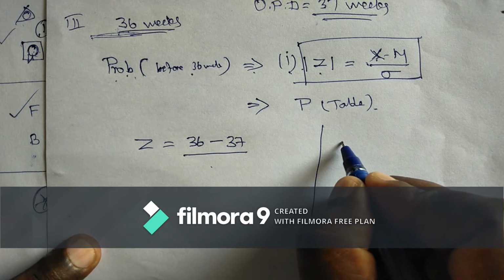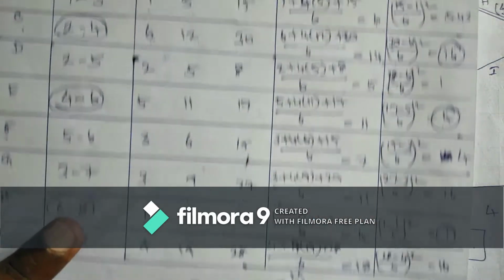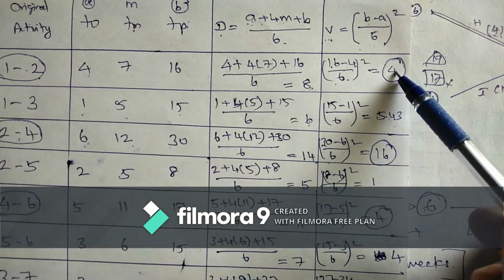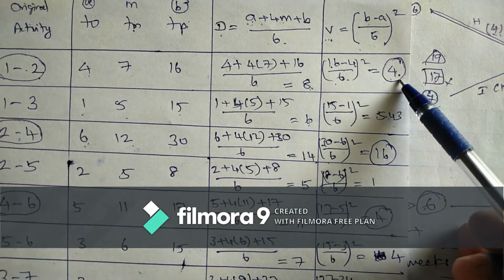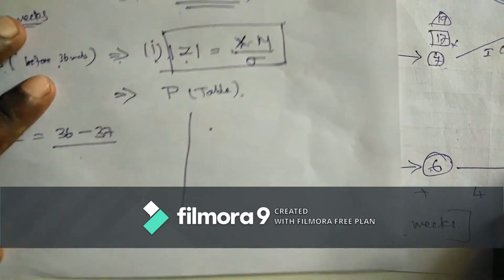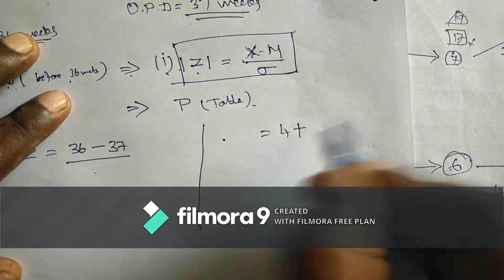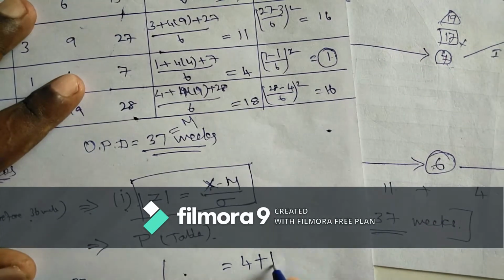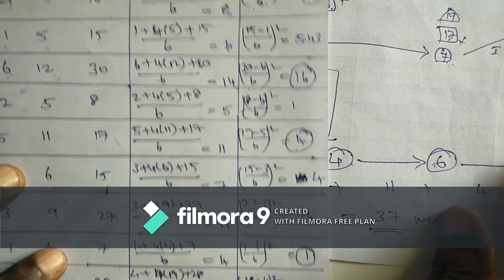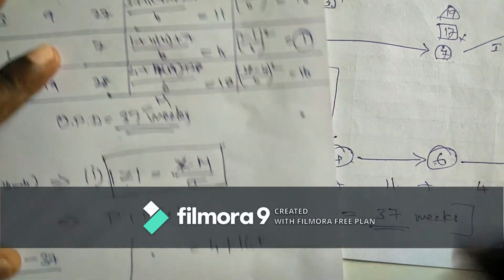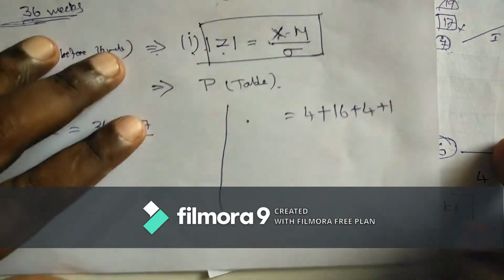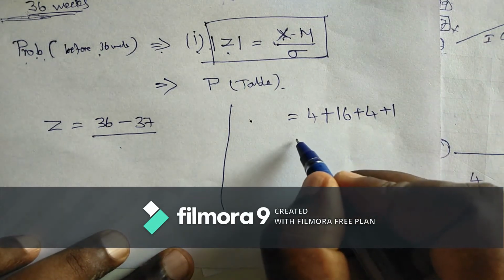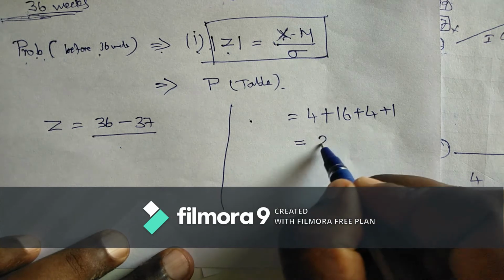You pick all the variances of only the critical path: 4, 16, 4, 1, and add them, which gives 25.